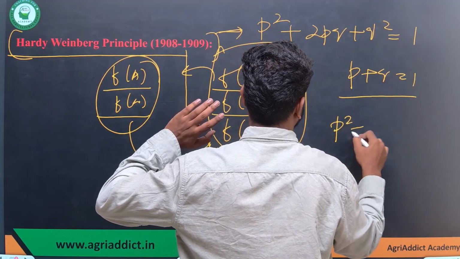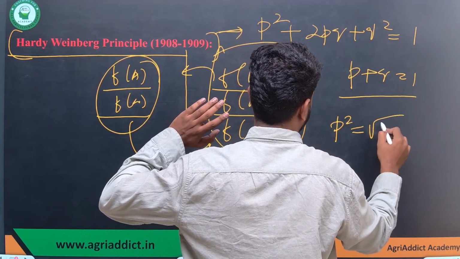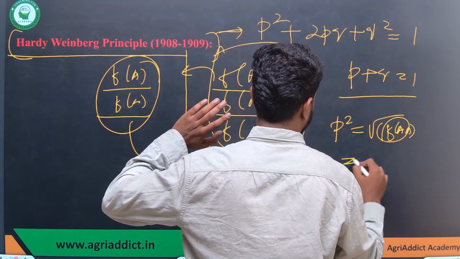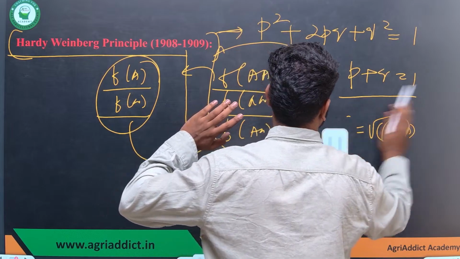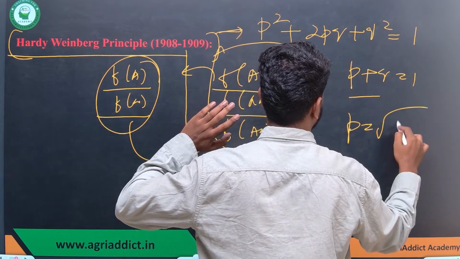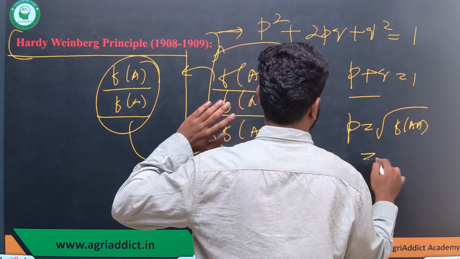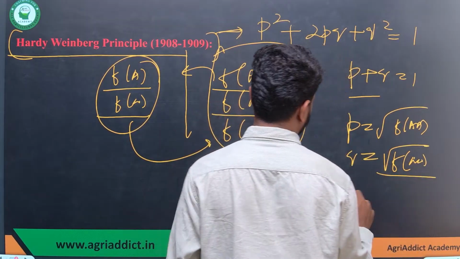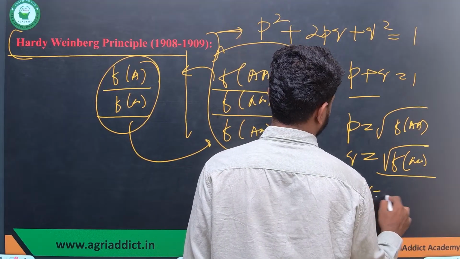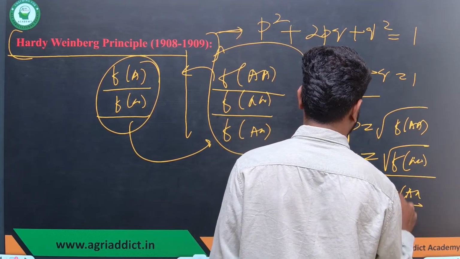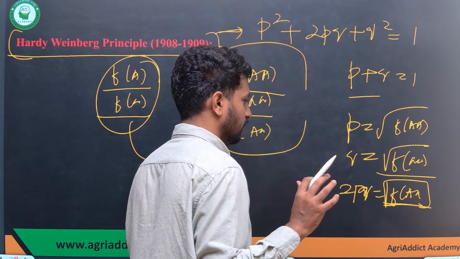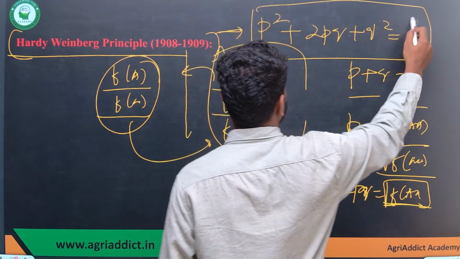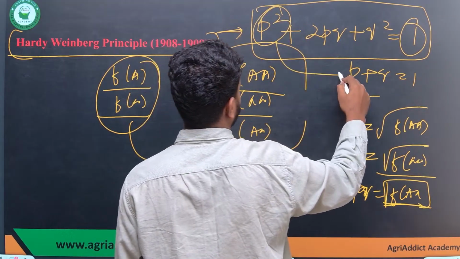Here p is the frequency of capital A, q is the frequency of small a, p square is the frequency of capital A capital A, and 2pq is the frequency of capital A small a, right? That's the whole thing here. Fine. This is what you have to remember, and this whole equation will always be equal to 1. So if we know the p square, we can directly deduce the p.